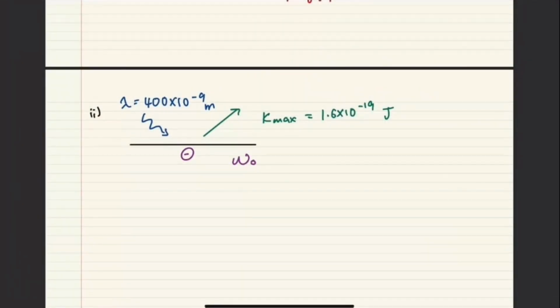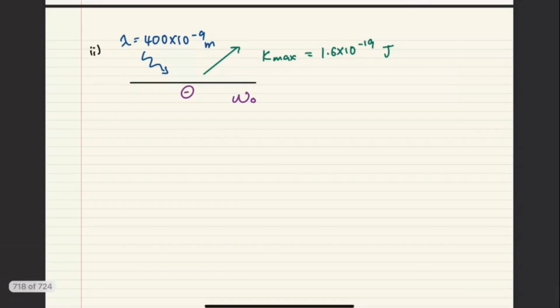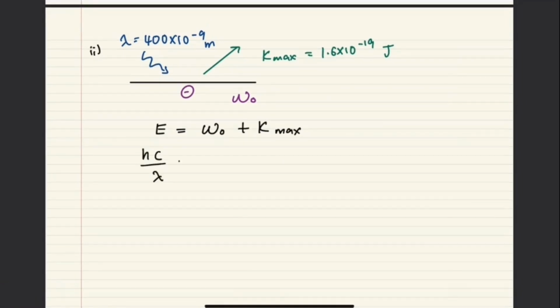Okay, from the Einstein equation you can write E equals W naught plus Kmax. But for the E, they give lambda, so you have to find the energy.